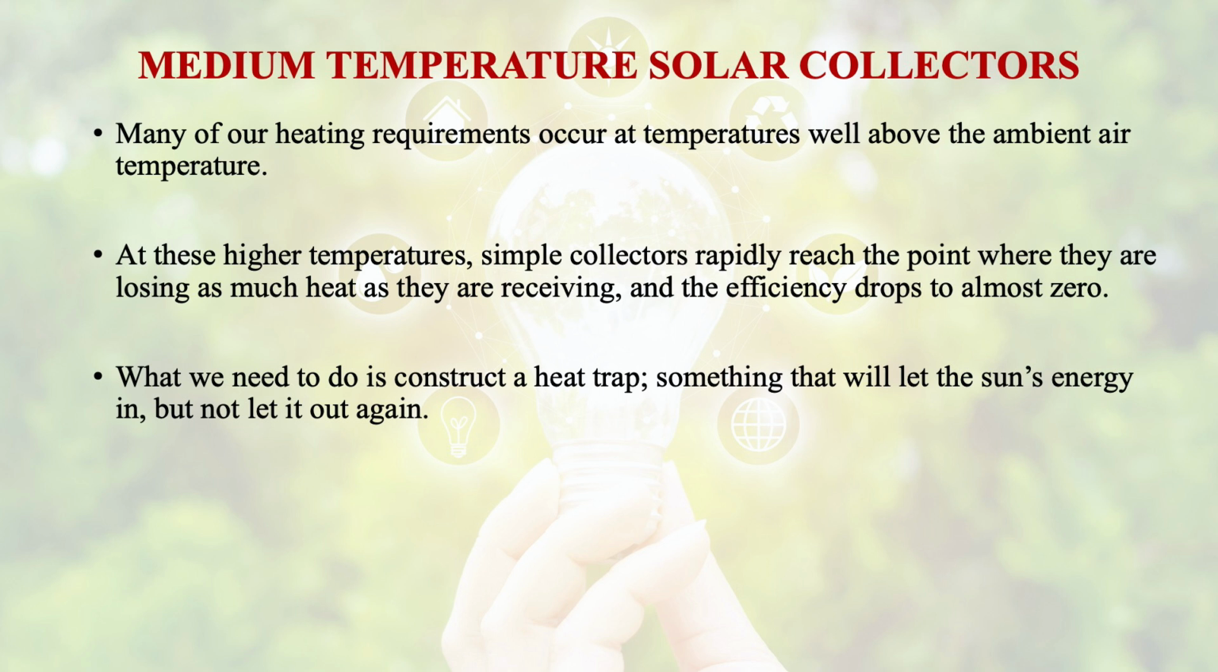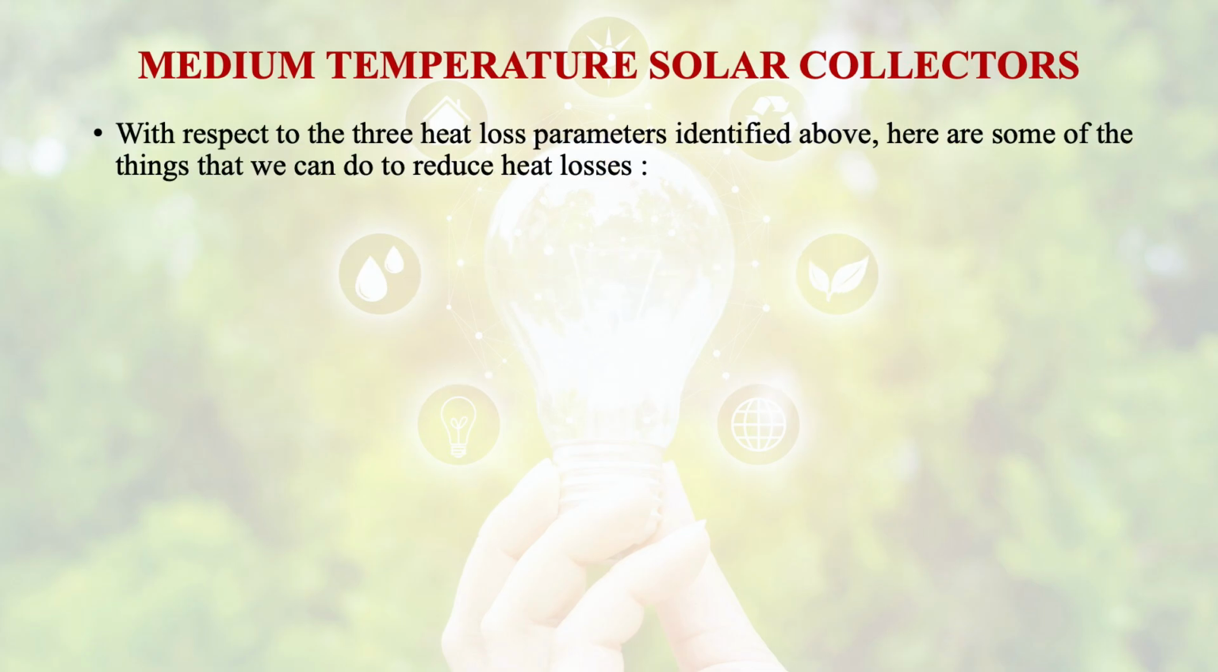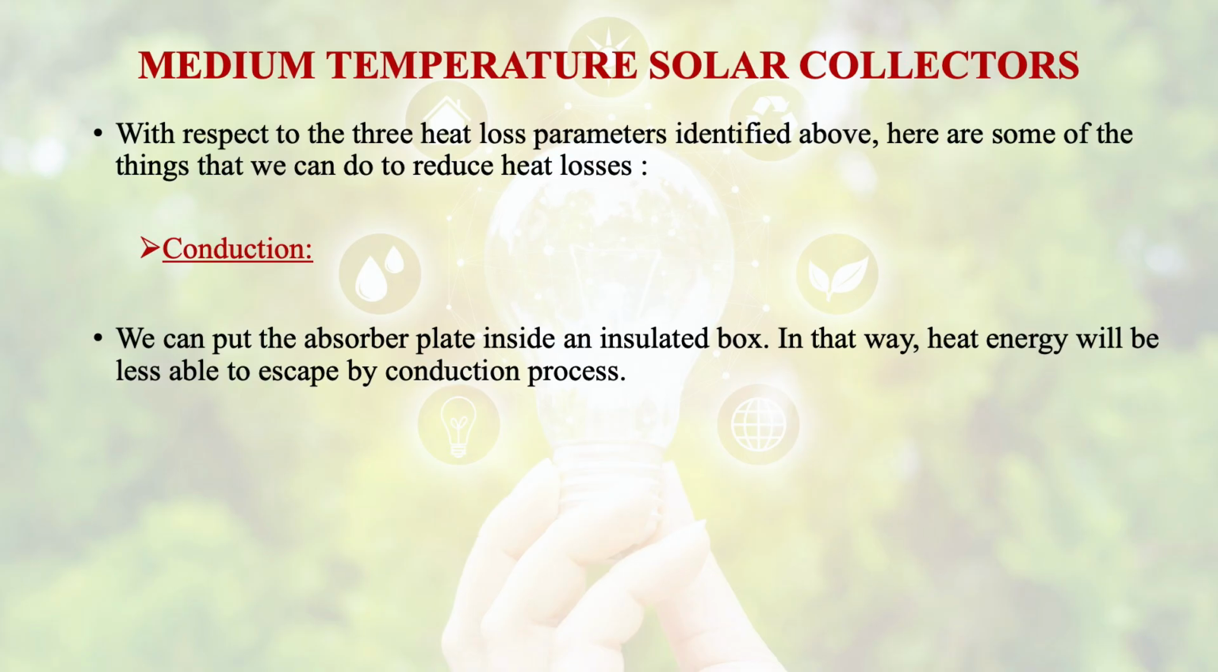What we need to do is to construct a heat trap, something that will let the sun's energy in but not let it out again. With respect to the three heat loss parameters, some of the things that we can do to reduce heat losses: to avoid heat losses through conduction, we can put the absorber plate inside an insulated box in a way that heat energy will be less able to escape by the conduction process.